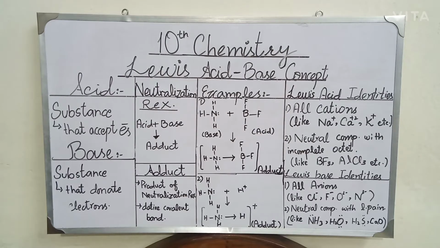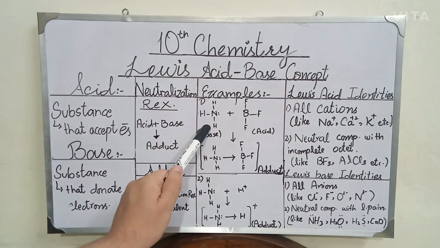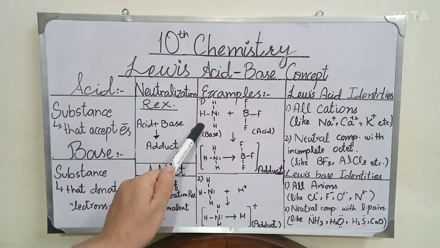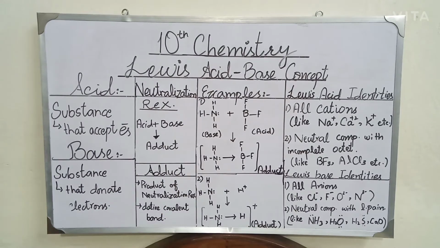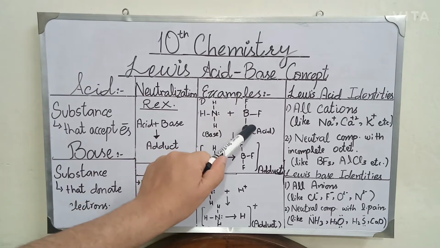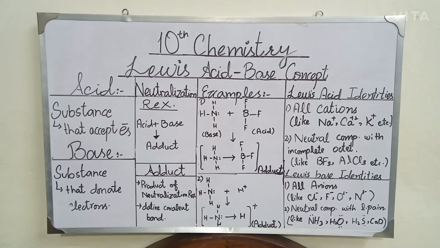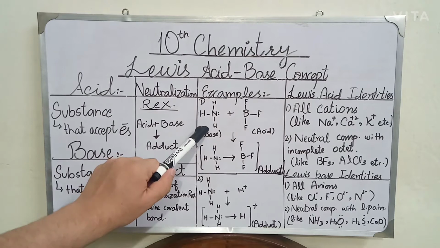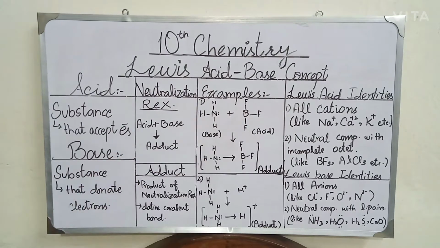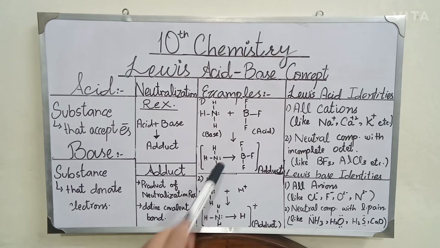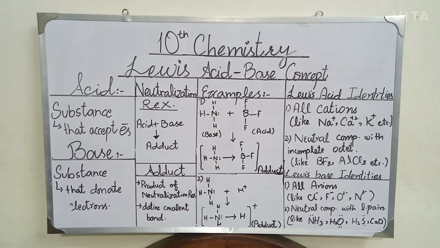Let's look at some examples according to the Lewis concept. First of all, you can see NH3, which is a base, and this base can also be represented by the Lowry-Bronsted concept. NH3 reacts with BF3, boron trifluoride. NH3, the ammonia base, reacts with the acid BF3 and they produce a new substance which is named an adduct. You can see that this is a complex molecule, and how is it formed?